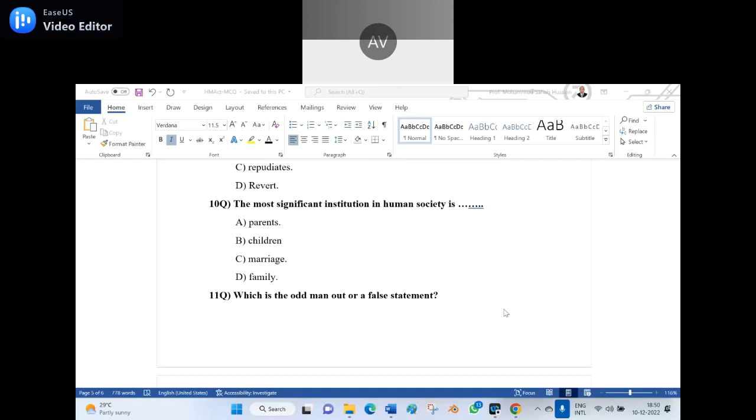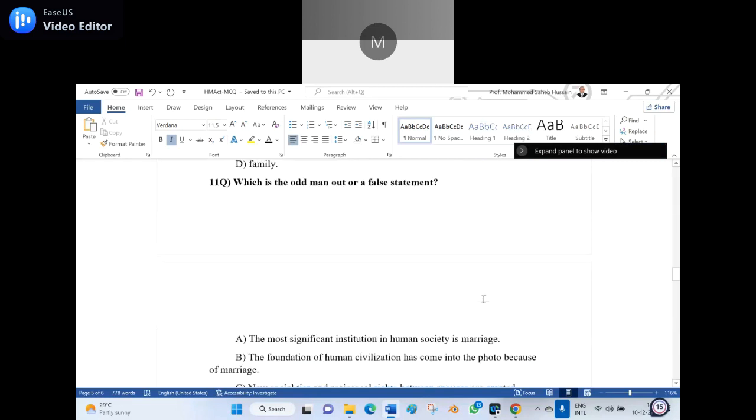Shah Bano case. The latest is the Shayara Bano case, where the triple talaq, talaq-e-biddat, was held illegal. What is the name of the case law? Shayara Bano.